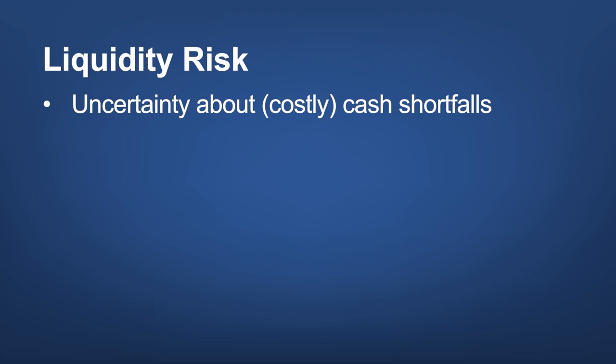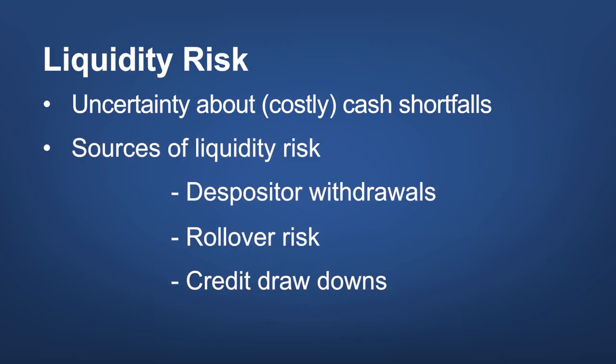Risk is about uncertainty surrounding some future outcome. Liquidity risk is about cash shortfalls and how expensive they can be. At any point in time, there is cash flowing into the bank. This can be new deposits, investment returns, and fee income. And at any point in time, cash can leave the bank. A cash shortfall occurs when there is more cash leaving the bank than flowing in. Sometimes these periods are cheap to handle. Perhaps banks can easily come up with cash. But sometimes these periods can be expensive. It really depends on the prevailing market conditions.